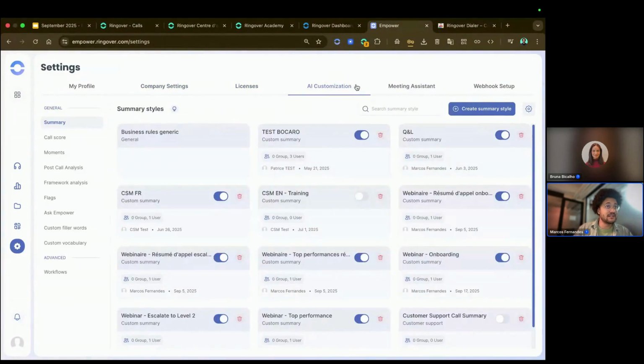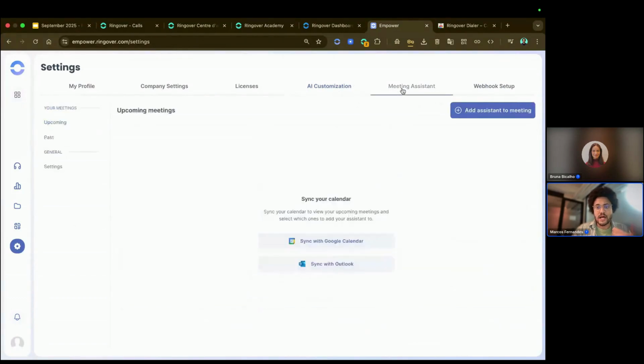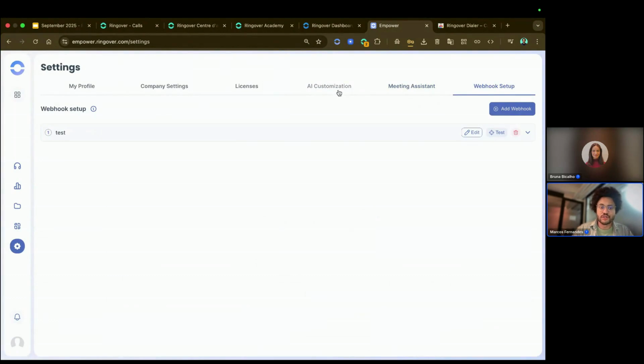So we just did a webinar on how to customize the AI in Empower. So if you're interested in that topic, feel free to watch our last webinar about Empower. And here in the settings, you're going to also find how to set up the meeting assistant so you can have Empower joining all of your virtual meetings. And also, if you want to have automations within Empower, you can set up a webhook.